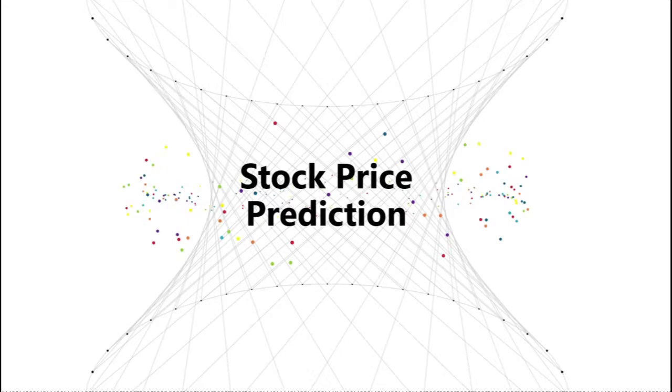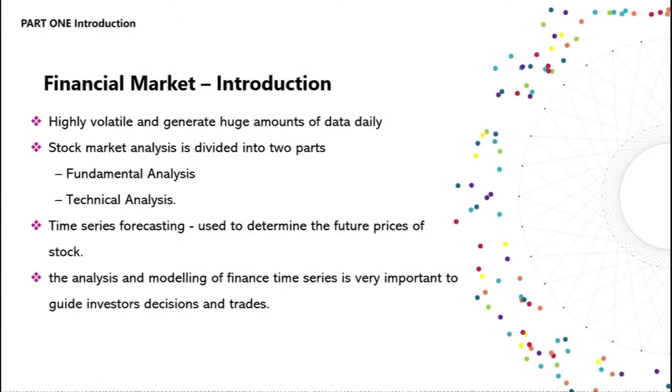I'm Supriya Parthiban. Stocks are shares of a company. Buying a company's stock means you own a part of the company. Broadly, stock market analysis is divided into two parts, fundamental analysis and technical analysis. We are trying to predict the stock price using neural networks here.